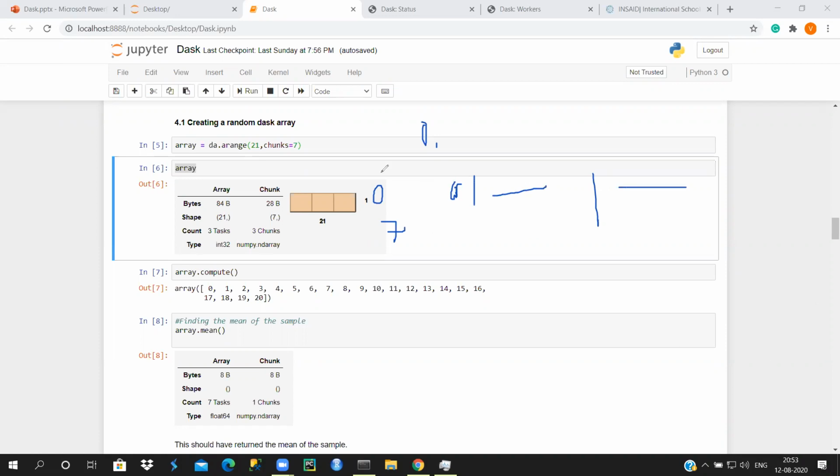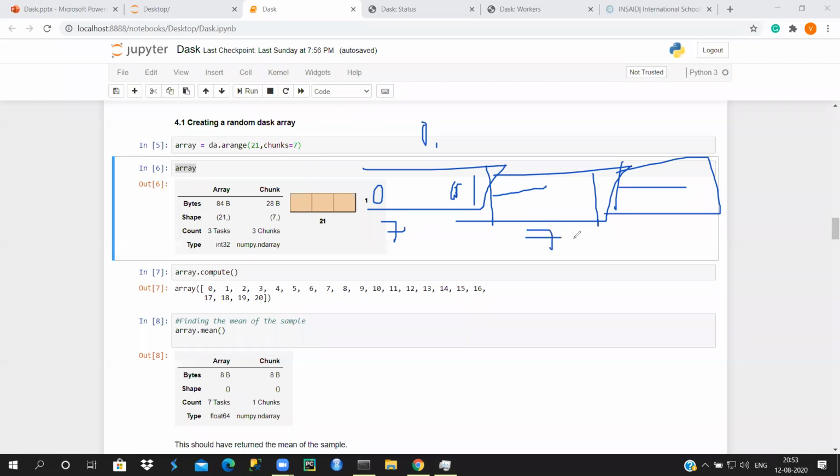So this chunk size is 7, this chunk size is 7, and this chunk size is 7. So you have chunk sizes of 7, 7, 7, and in total we have 3 chunks. The total size of the array was 21, and the chunk size was 7, and it's created the object.